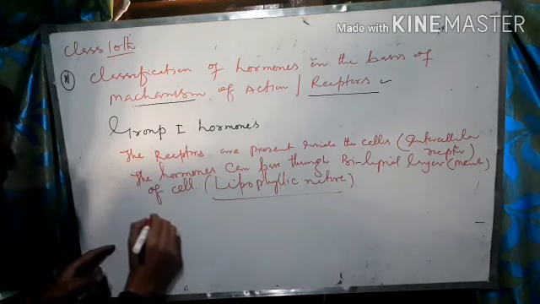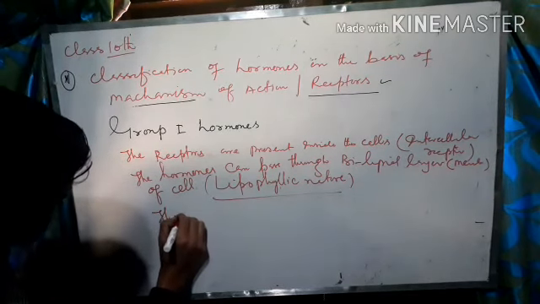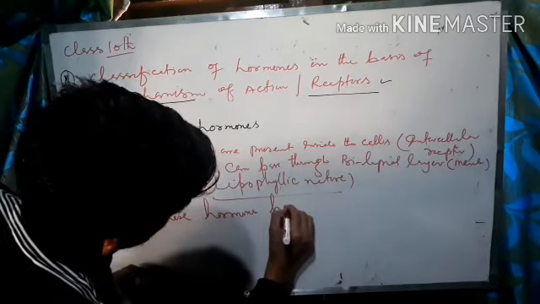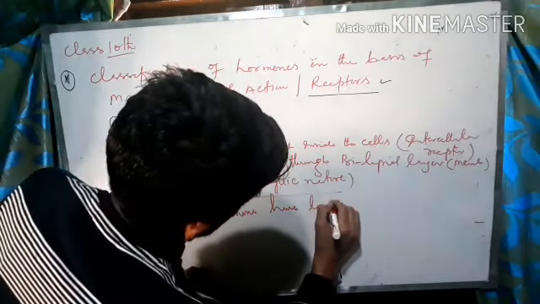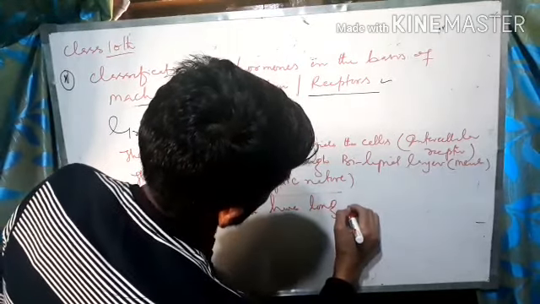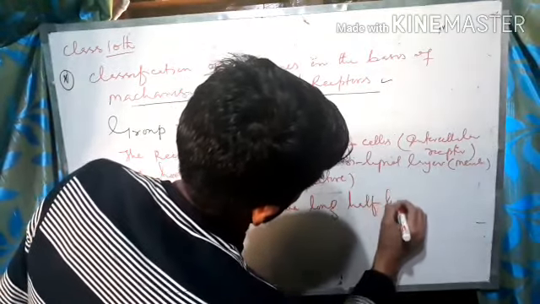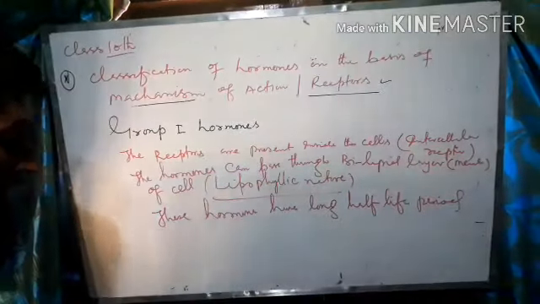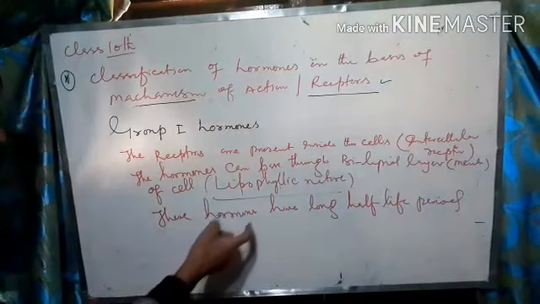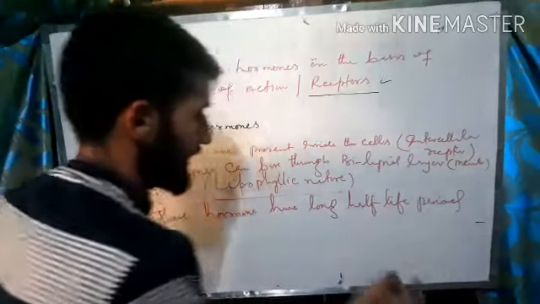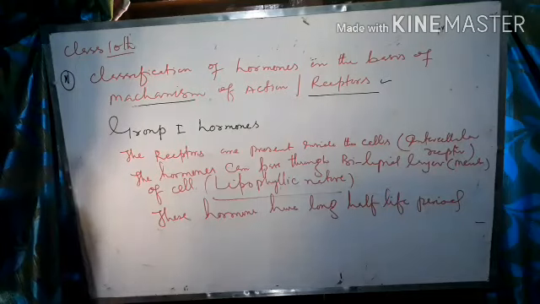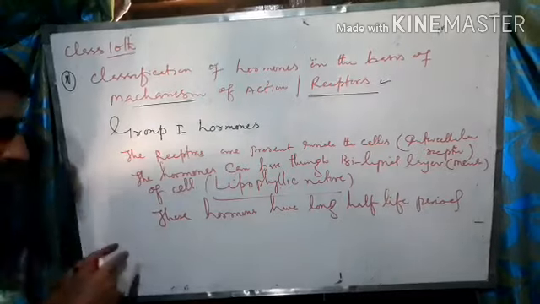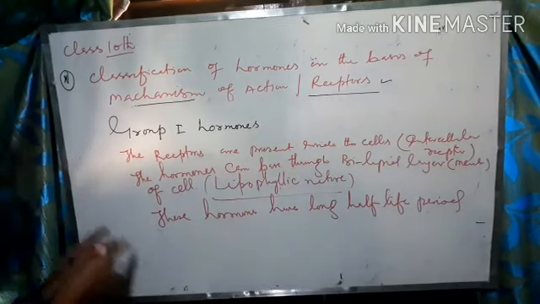And third point is that these hormones, the group 1 hormones, have long half-life period. As in the characters I told you, some hormones are quick acting hormones. Once they are released in the body, they are going to bring the physiological effect.